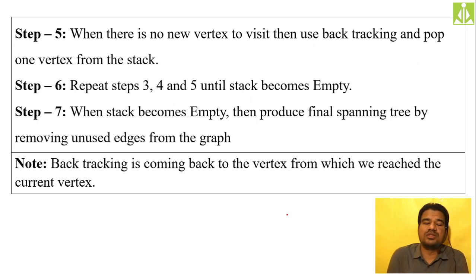Okay, one more thing: whenever there are no unvisited adjacent vertices for a particular vertex, what we do is pop that vertex from the stack and do backtracking. Backtracking means we move in the same direction from where we came to that particular vertex.